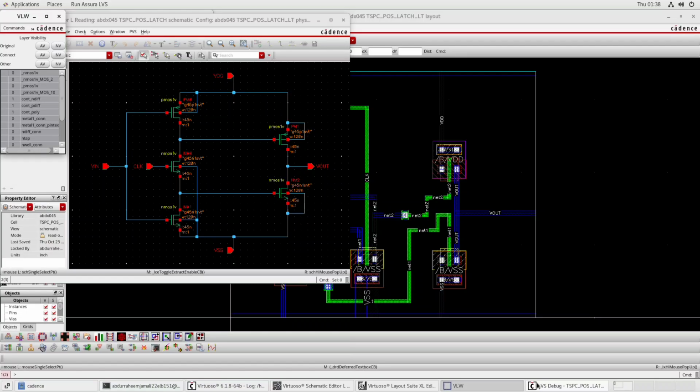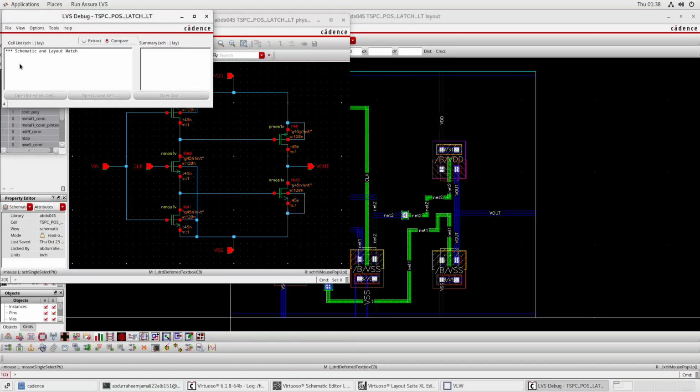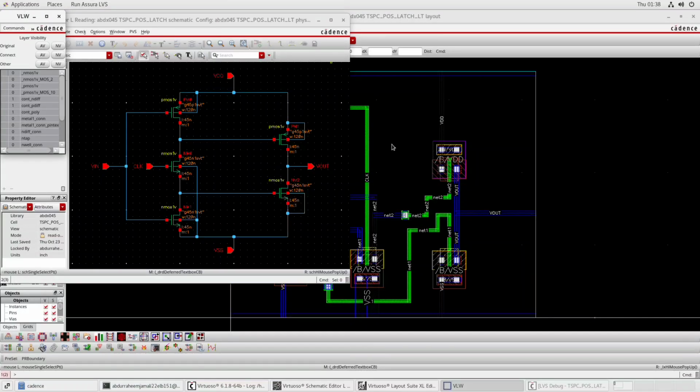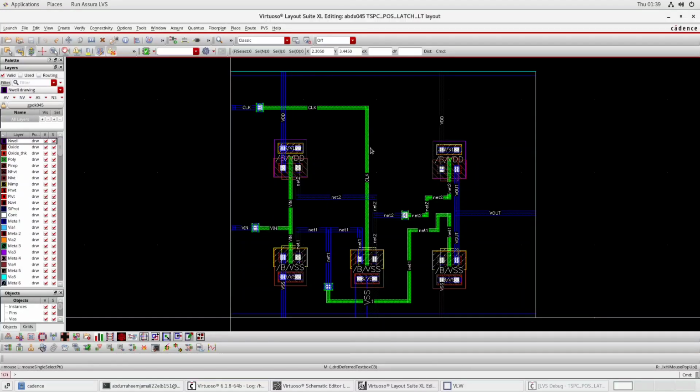So if we click on the LVS debug, we will see schematic and layout match. This confirms that our schematic exactly matches the layout which we have designed here. So by doing so, our LVS, layout versus schematic process, has been done. After that, I will show you how to check the parasitic extraction.